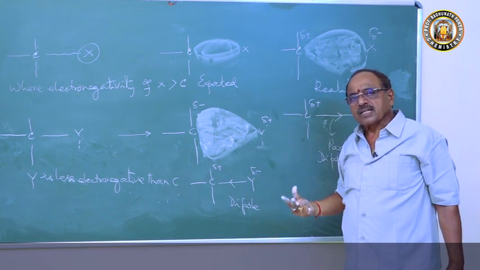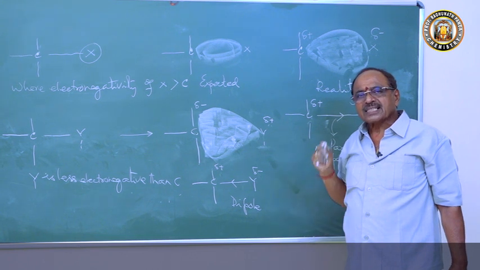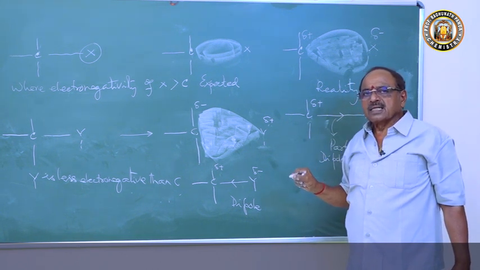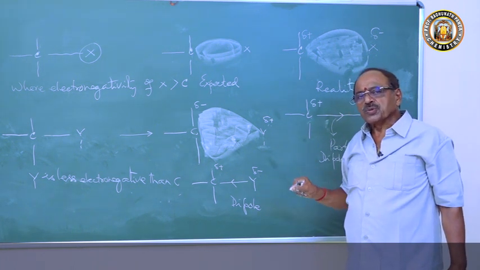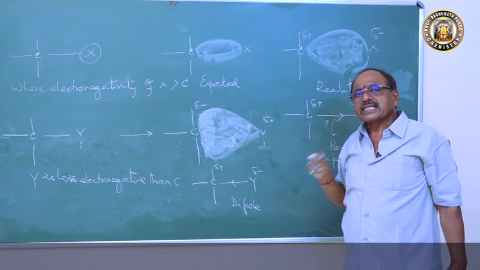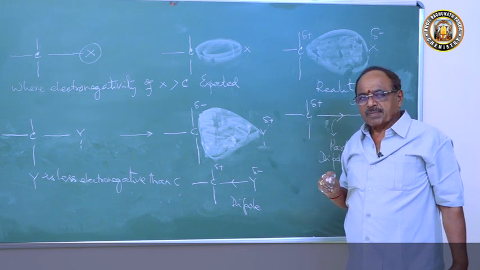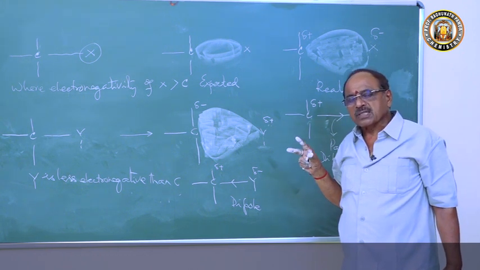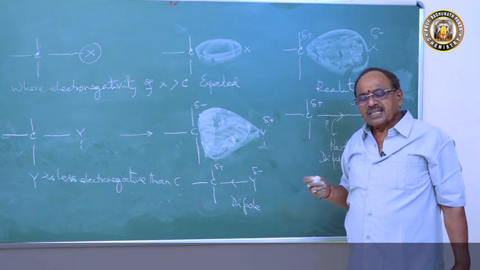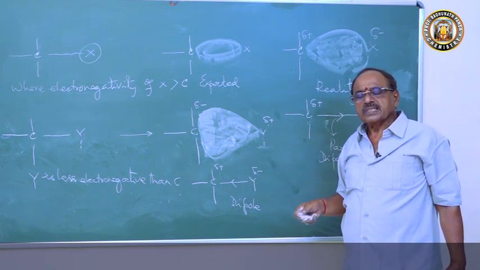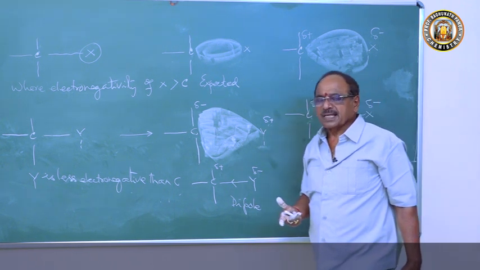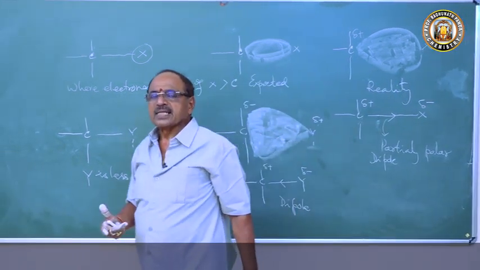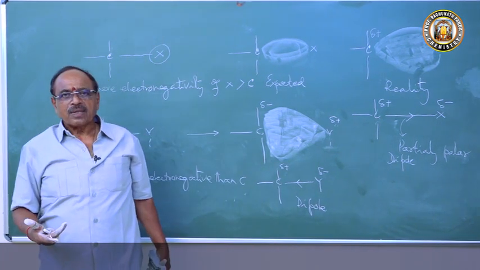So such a phenomenon of induction of partial polar character into the molecule due to permanent polarization of the electron cloud, when the carbon atom is bonded to an atom of dissimilar electronegativity, is called the inductive effect.